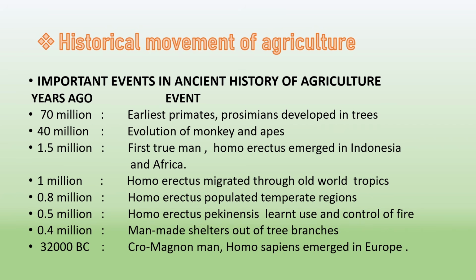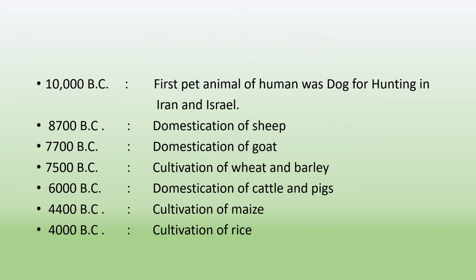0.5 million years before, Homo erectus pekinensis learnt the use and control of fire. 0.4 million years before, man-made shelters out of tree branches were made. 32,000 BC, Cro-Magnon man, Homo sapiens, emerged in Europe. In 10,000 BC, the first pet animal of humans was the dog, for hunting, in Iran and Israel. In 8700 BC, domestication of sheep started. In 7700 BC, domestication of goat first started.